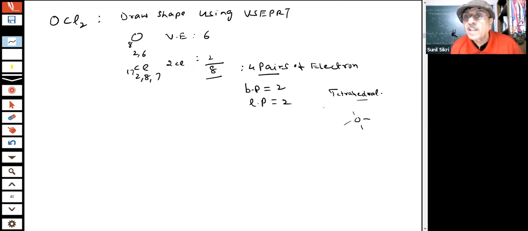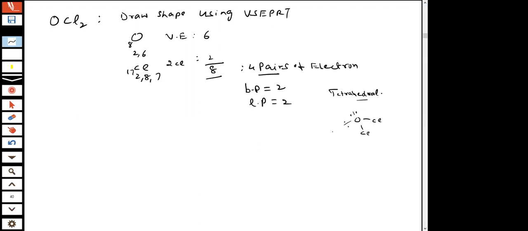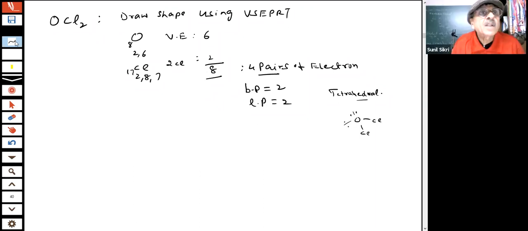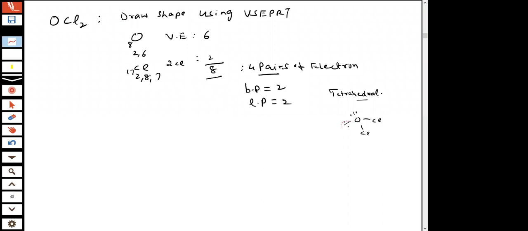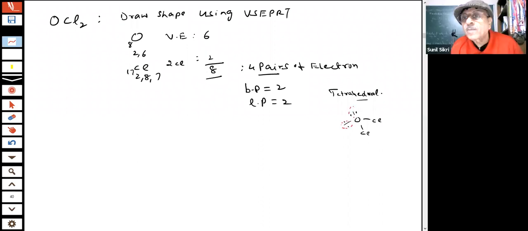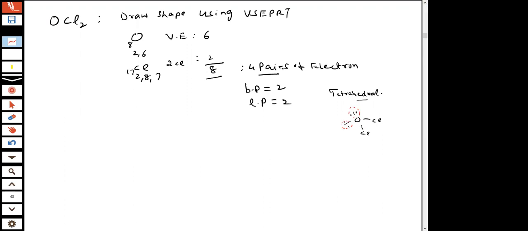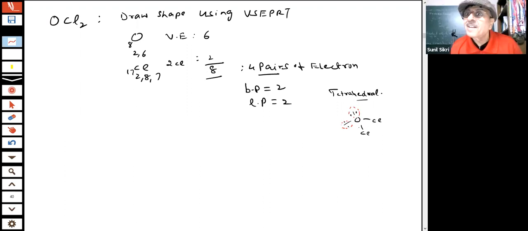Tetrahedral will mean there are 2 bonds to Cl. Okay? And there are 2 lone pairs. These are my lone pairs. I change the color so that you can see it more. This is your lone pair. This is your lone pair. But there are 2 bond pairs. Now tell me, these lone pairs are not going to be there when I see the shape or geometry. Only the bond pairs will be the contributing geometry. What type of geometry are you seeing now? Tell me.